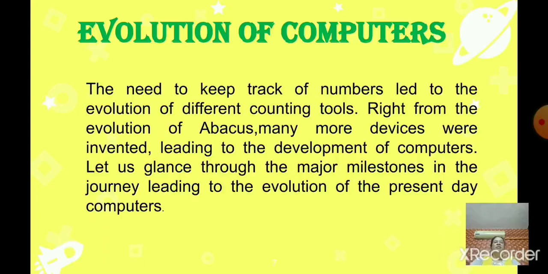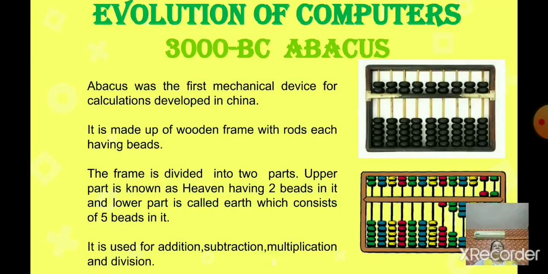So we will start with the first calculating machine, that is the abacus. Around 3000 BC, that means before Christ, the abacus was the first mechanical device for calculation. It was developed in China. What is the full form of abacus?